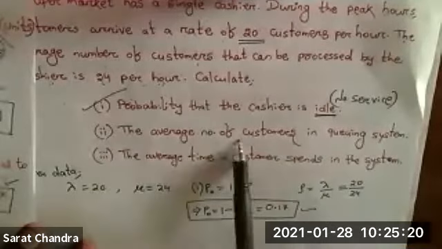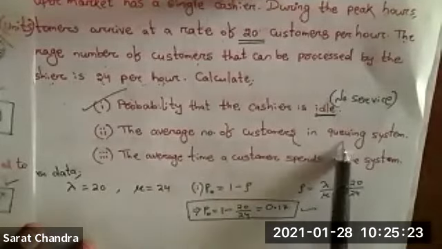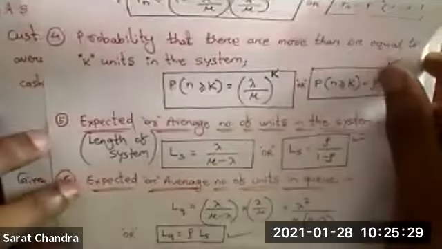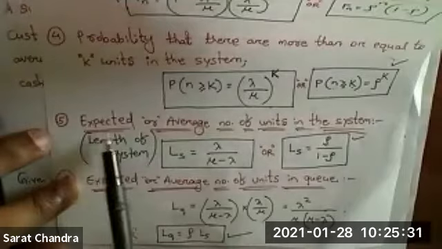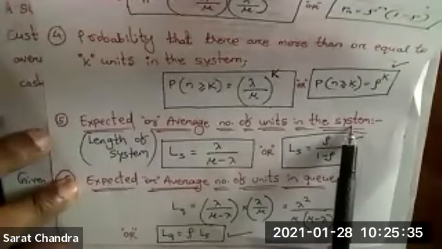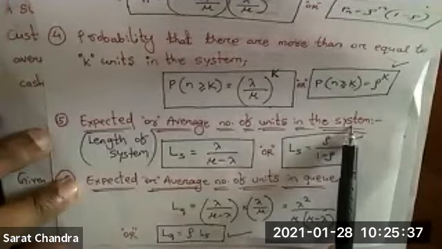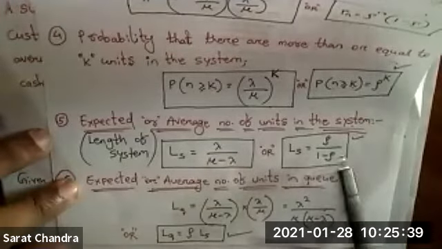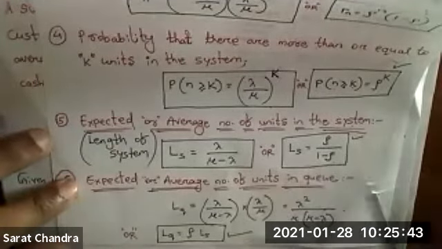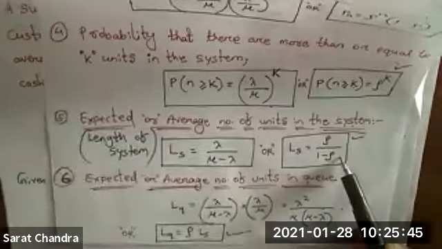Similarly, the next one is the average number of customers in the queuing system. For that, you can see we have a formula, formula number 5: expected or average number of units in the system. What is the formula? LS equal to rho divided by 1 minus rho. So we are going to use this formula.